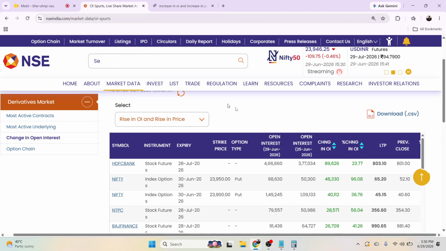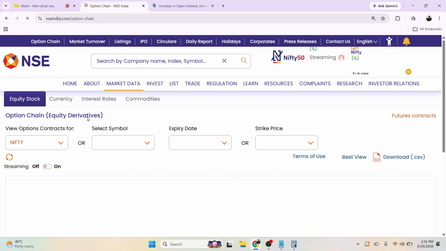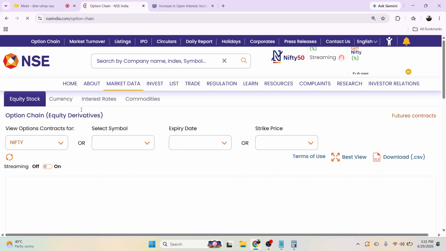It is based on all the strike prices. For example, if you go to the option chain, that is the upcoming topic. Here you can see all the data of the option contract, of all the strike prices, on the option chain.